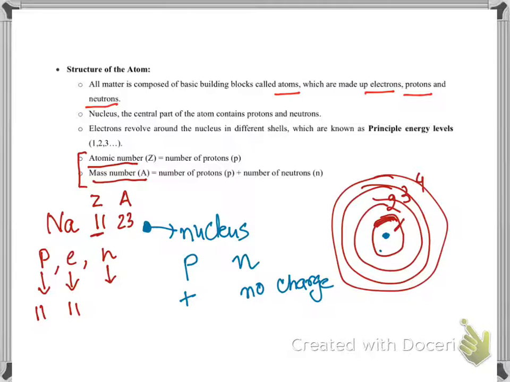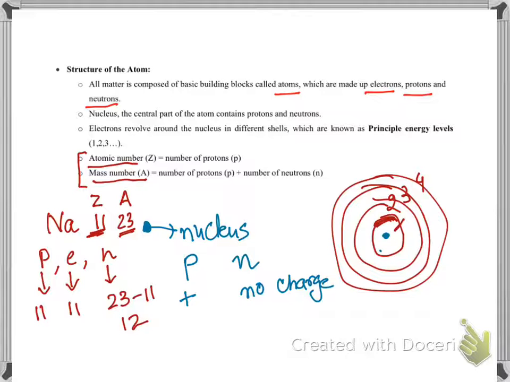And how many neutrons are there? The mass number, which is the number of protons and neutrons, is 23, and out of 23, 11 are protons. Then how many will be the number of neutrons? You have to do 23 minus 11, which is 12. So this gives you the idea how to find out the protons, electrons and neutrons from the atomic number.